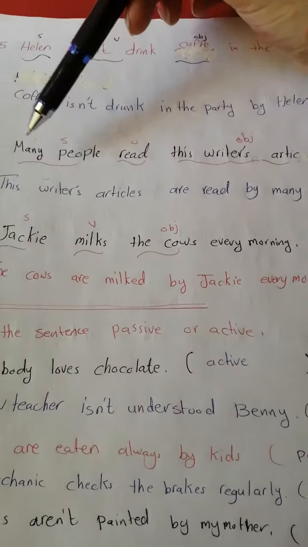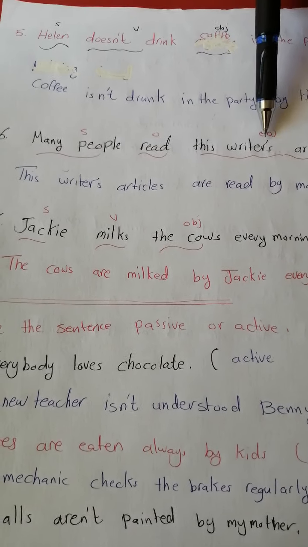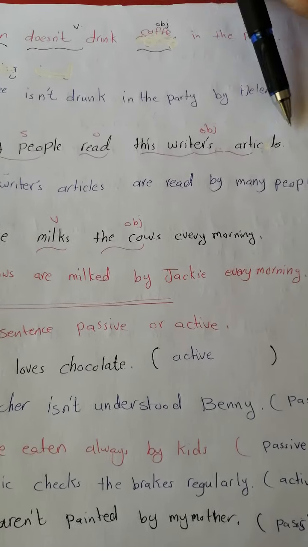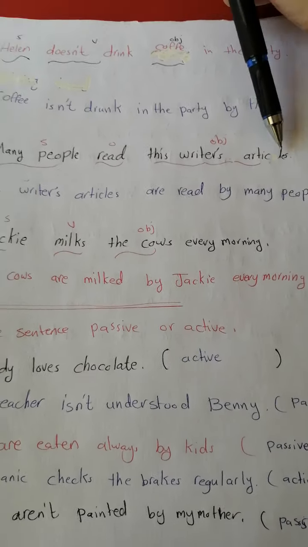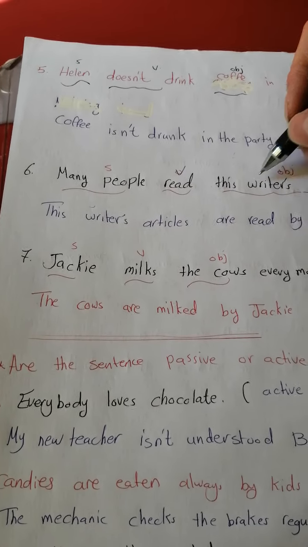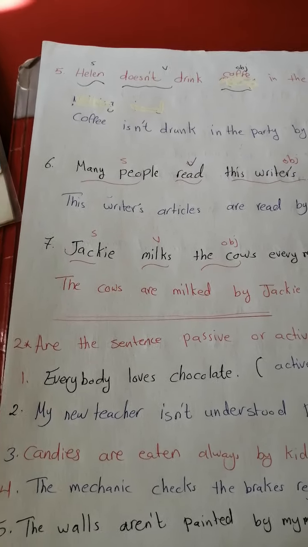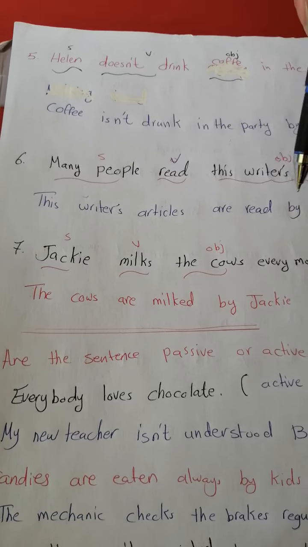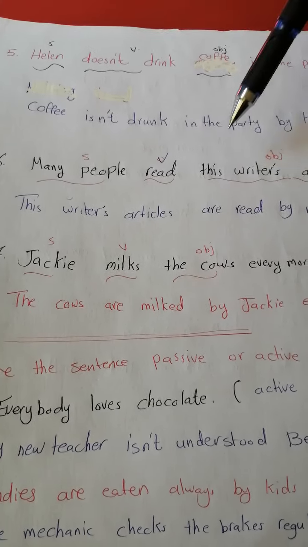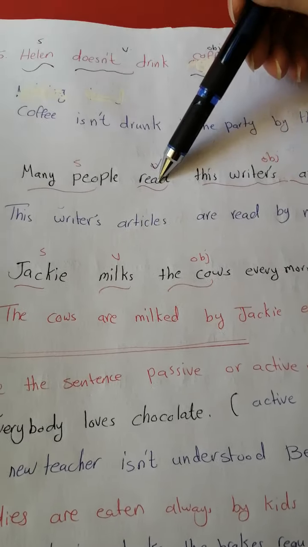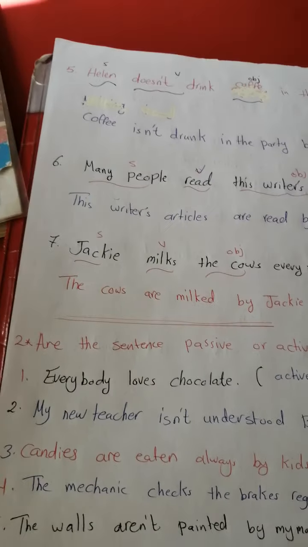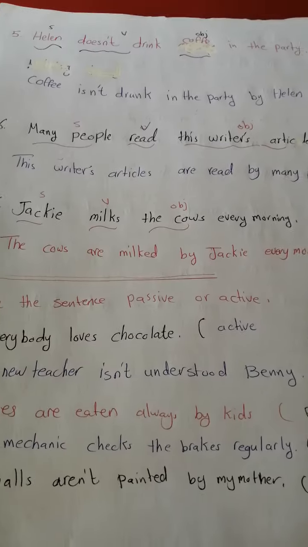Number 6. Many people read this writer's article. Many people is the subject, read is the verb, and the writer's articles is the object. We start with the writer's articles at the beginning. The writer's articles, s because it is plural, so we use are. The verb 3 of read is read, the same written form, with a different pronunciation, but the writing is the same. By many people.